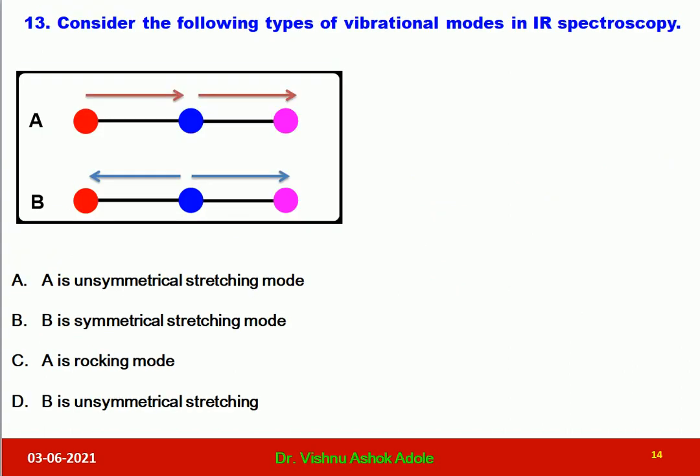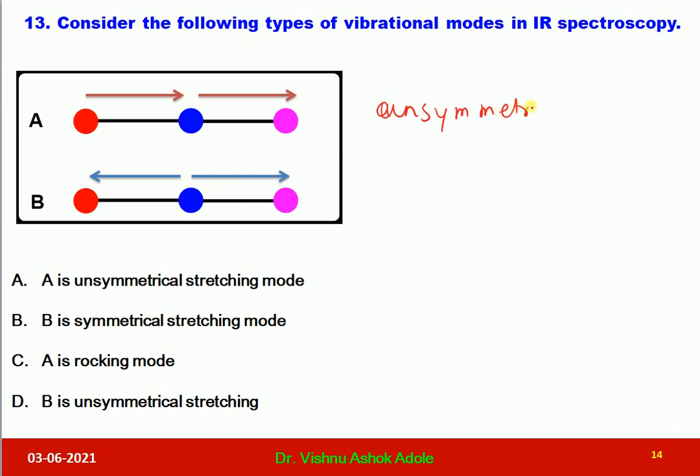That is, consider the following types of vibrational modes in IR spectroscopy. This is very important as far as IR spectroscopy is concerned. So here you can easily see this bond is compressed and this one is stretched. So one is compressed and another is stretched. So definitely it is unsymmetrical.